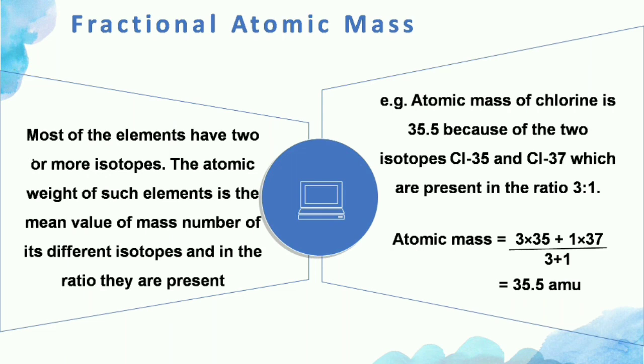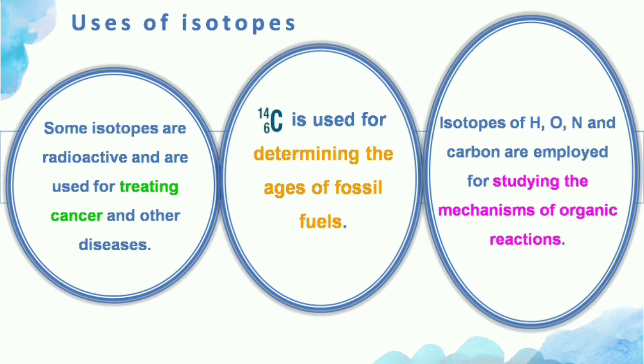These isotopes are also very useful for us in many ways. For example, some isotopes which are radioactive in nature are used for treatment of cancer and many other diseases. Carbon 14 isotope is used for determining the age of fossil fuels, and the isotopes of hydrogen, oxygen, nitrogen and carbon are used for studying the mechanism of various organic reactions.